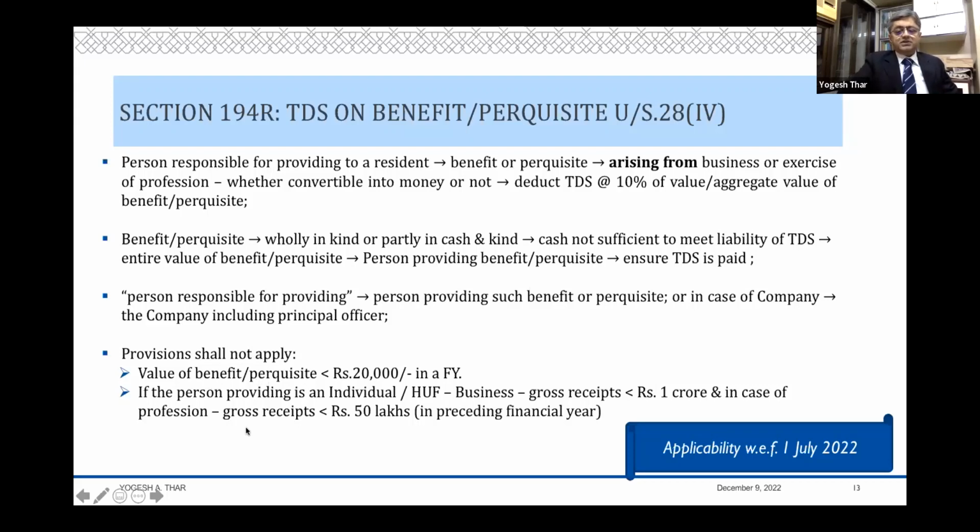And there are certain exemptions for smaller items less than 20,000 in a financial year. And we are told that if the person providing is an individual or HUF, and the gross receipts are less than 1 crore, or the gross receipts are less than 50 lakhs in profession, this provision will not apply. So this is by and large the provision. We are all aware about it. Now it's more than around 6 months' time has lapsed since these were introduced.